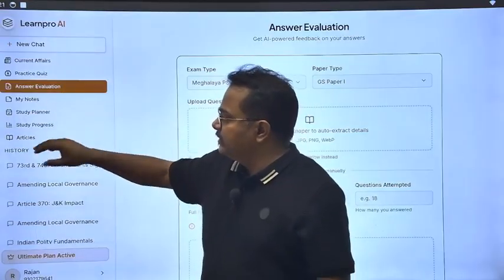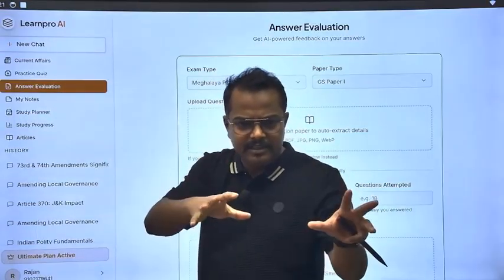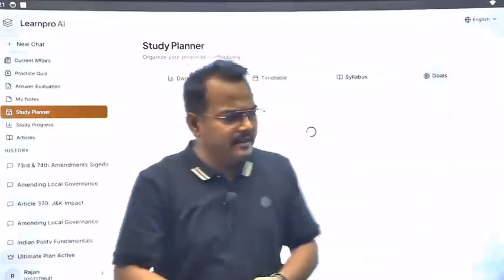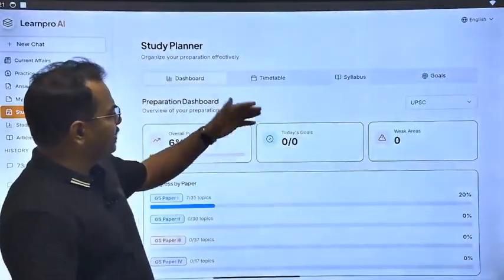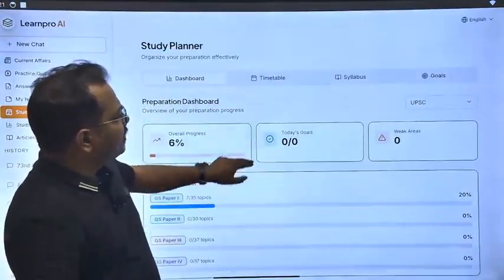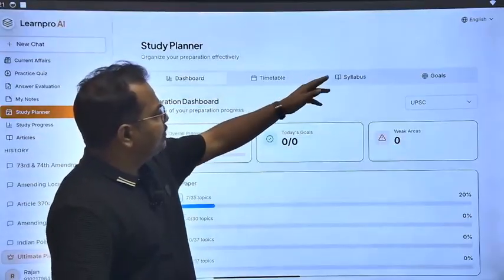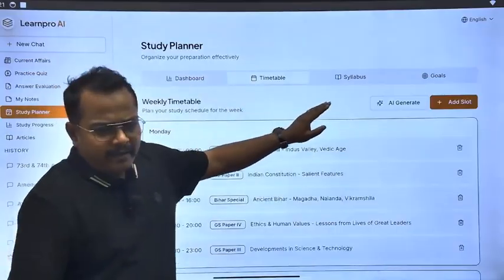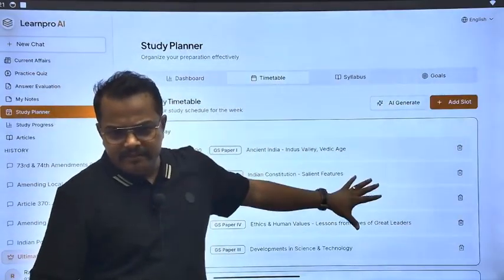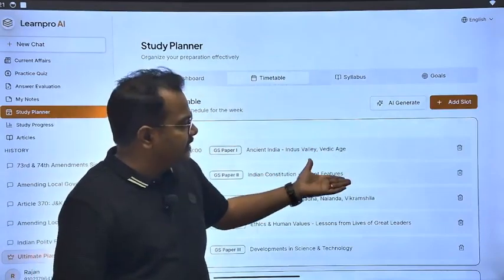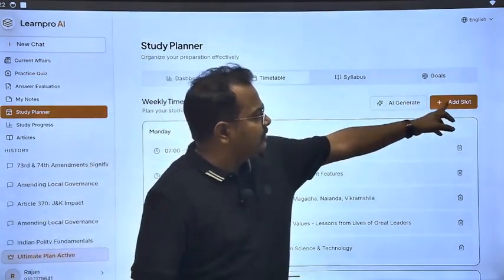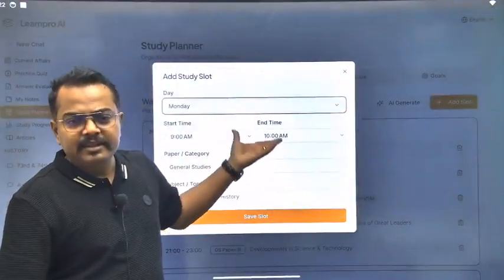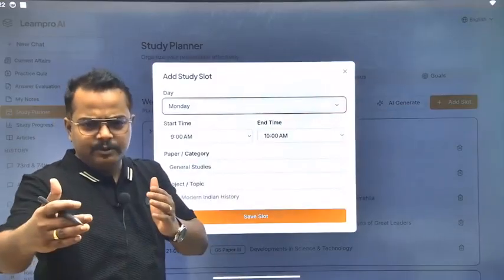Now finally, I will not take much time. So finally you have a study planner, and in the study planner I have already generated my study plan. So here what is happening, you can have your syllabus, or suppose you can set the timetable. Okay. So for the next 1 week you want to plan that I will read these things. So you can add a slot, then it will give you the time that in this time I want to read this. A basic plan for 1 week.